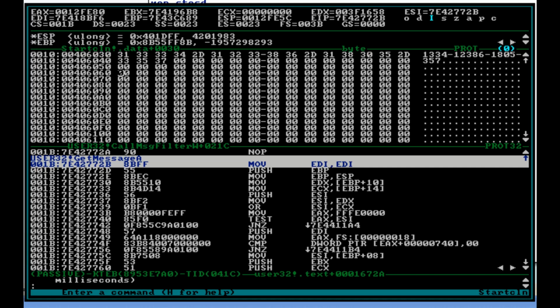I can't remember. But what I'm trying to get at here is that at least when I was young, I was a pretty good debugger. And I could understand very low-level code.